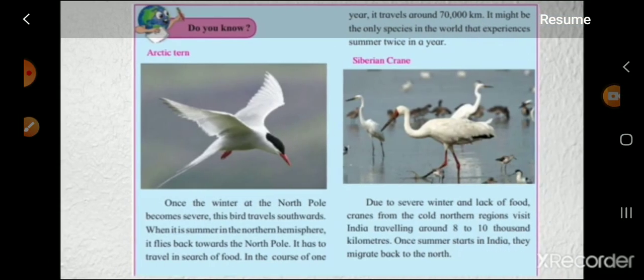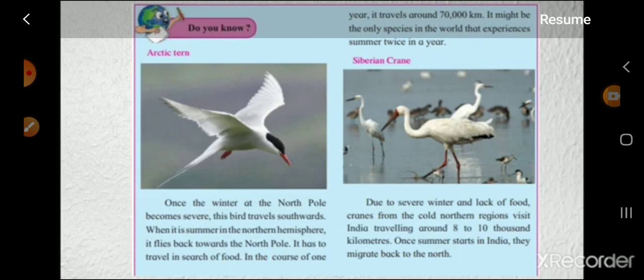Do you know? Once the winter at the Earth's pole becomes severe, the bird travels southwards. When it is summer in the northern hemisphere, it flies back towards the North Pole. It has to travel in search of food. In the course of 1 year, it travels around 7,000 kilometers. It might be the only species in the world that experiences summer twice in a year.